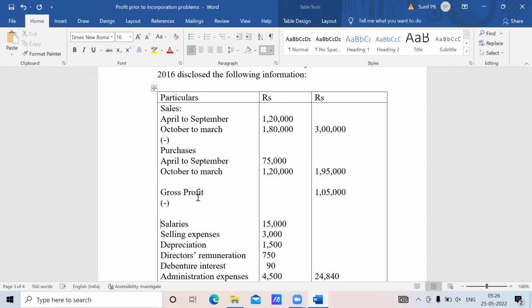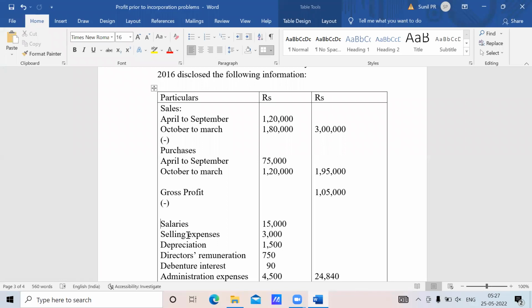Next, selling expenses. Just see the expense here. Selling. It is sales ratio, because it's sales. You just go through the format once, it will make it very simple. Any expenses you find related to sales, take it on sales ratio. Any expenses related to time, take it on time ratio.